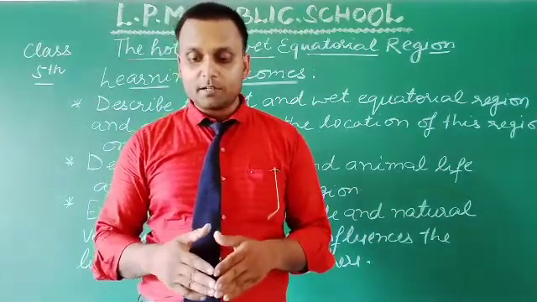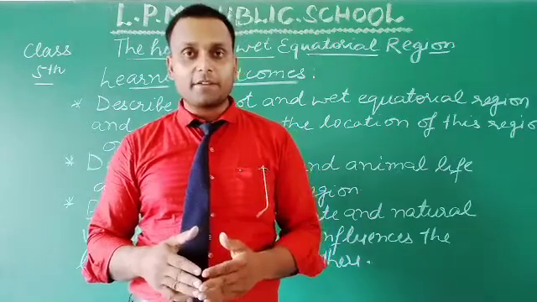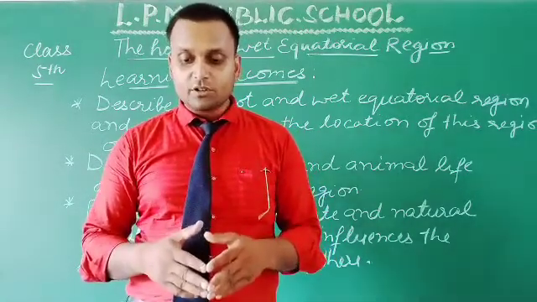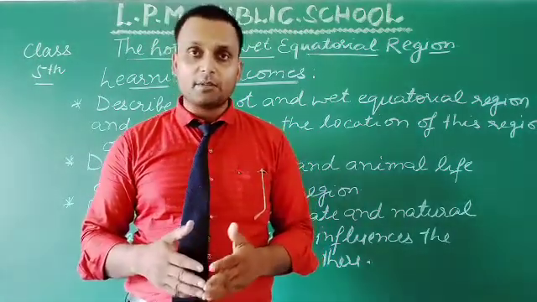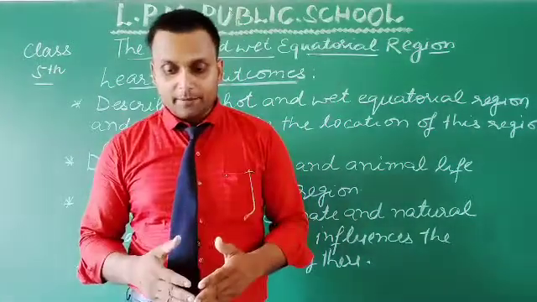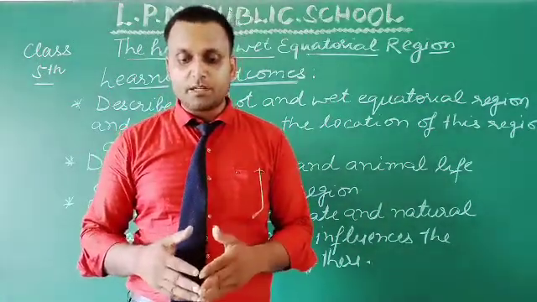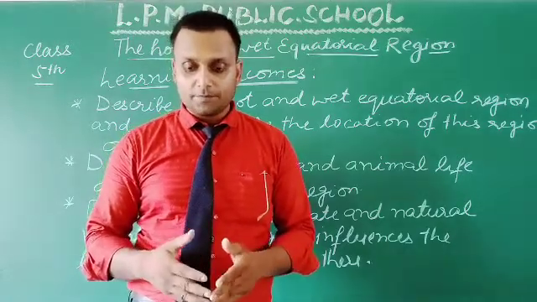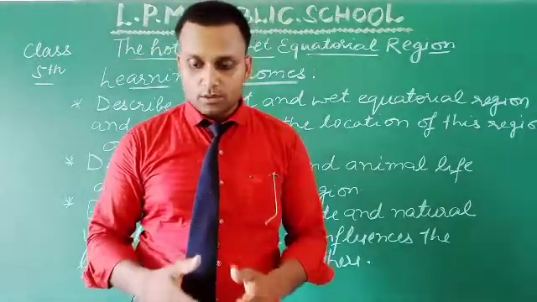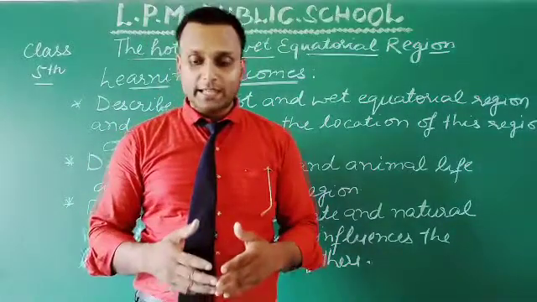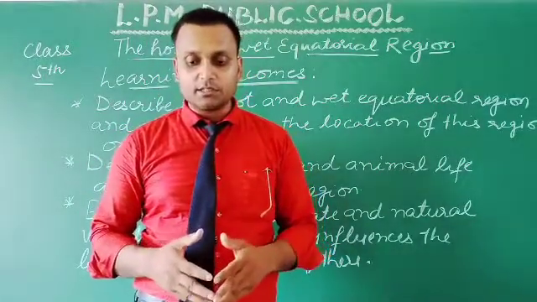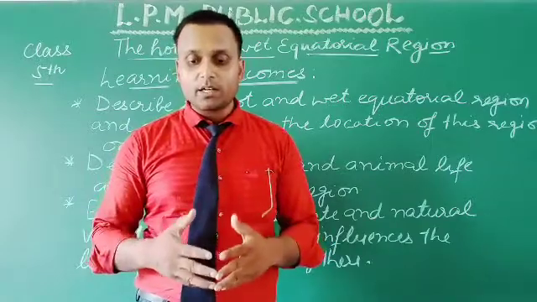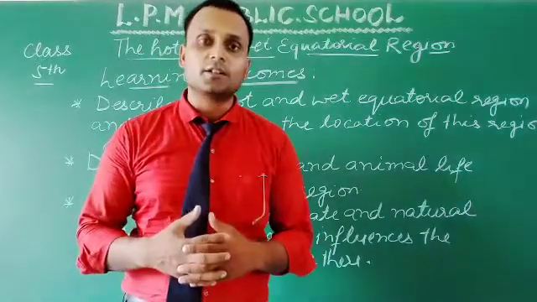Since climate influences the kind of plant and animal life found in a region, each of these regions has a unique plant and animal life. Climate also influences the lives of the people living in these regions. Thus, the clothes people wear, the crops they grow, the food they eat, and their occupations all vary from one climate region to the other.